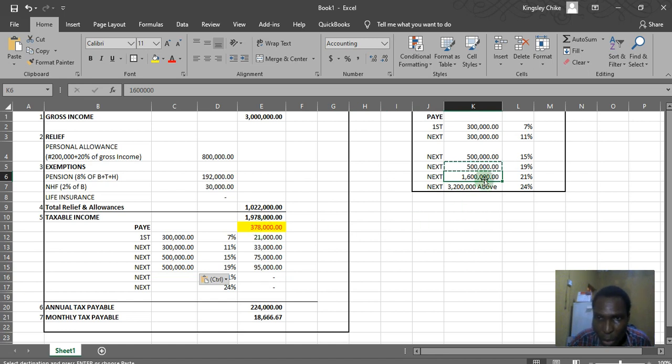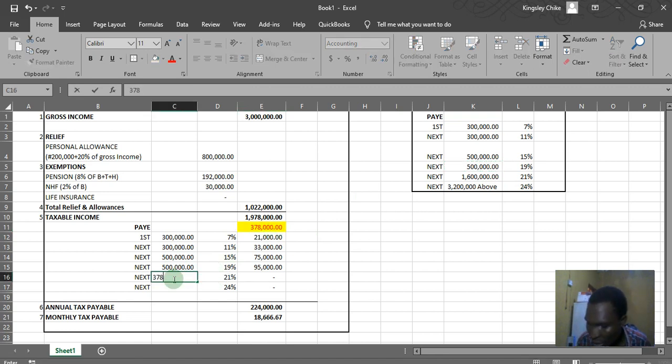Since it's not up to the amount they stated, whatever is left here is what we will take and apply next. Now, assuming this amount here, let's just take this amount, then put it here, 378,000.